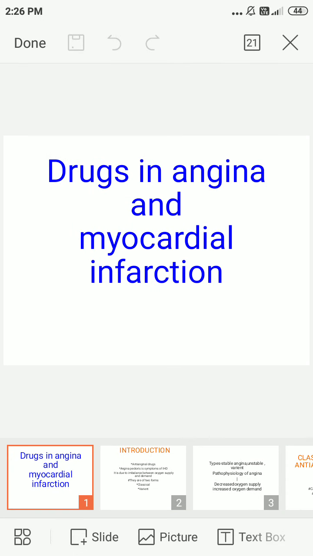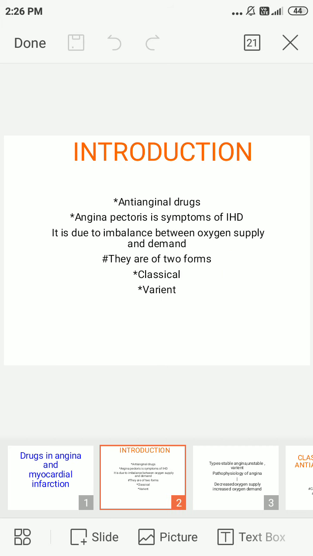Hi everyone. Today my topic is about drugs in angina and myocardial infarction. Let's start with anti-anginal drugs. Actually, angina is a symptom of ischemic heart disease. Anginal pectoris occurs due to imbalance between the decreased oxygen supply and increased oxygen demand.